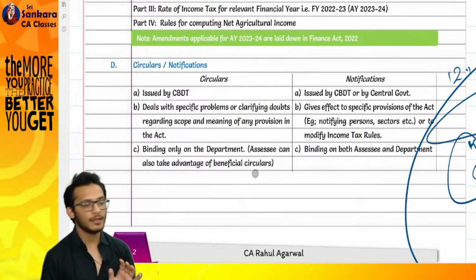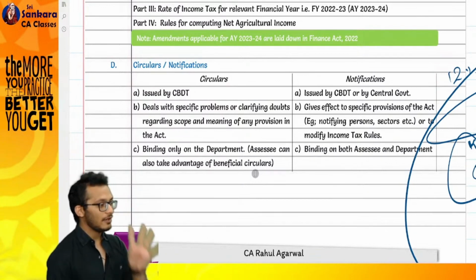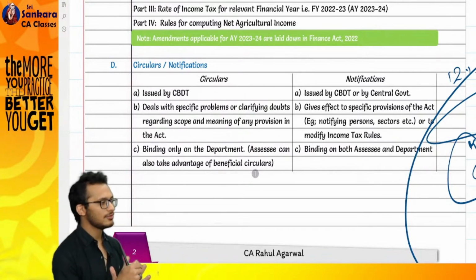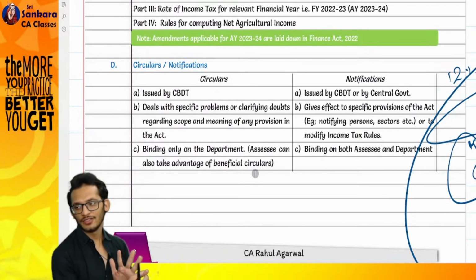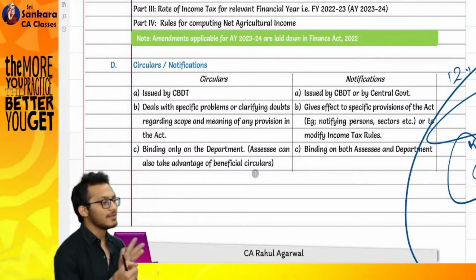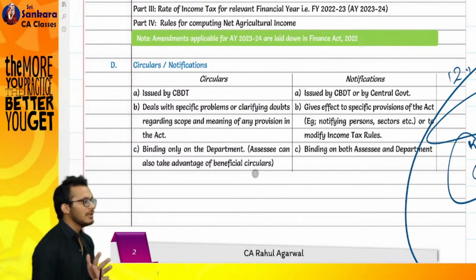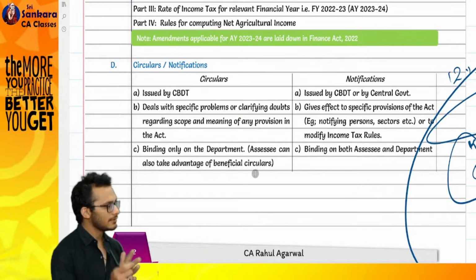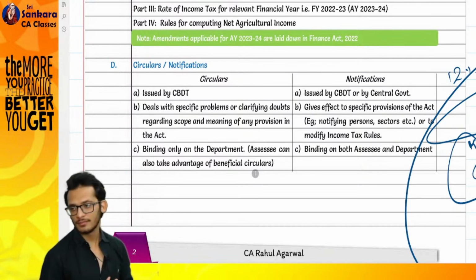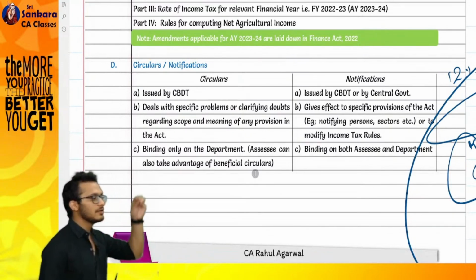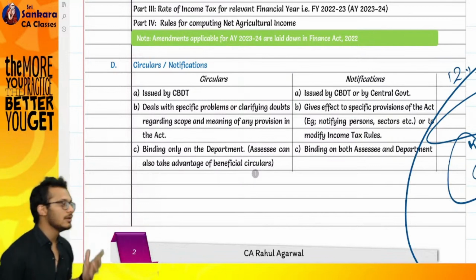That's clear. Any doubts? Now we are done with the 5 items: Act, rules, circulars, notifications, case laws. I am not discussing case laws in depth, only in very, very layman terms. Case laws means those places where you go and fight. Who's fighting? I am fighting with the department, or the department is fighting with me. Either way, the assessing officer is fighting with the taxpayer or the taxpayer is fighting with the assessing officer.